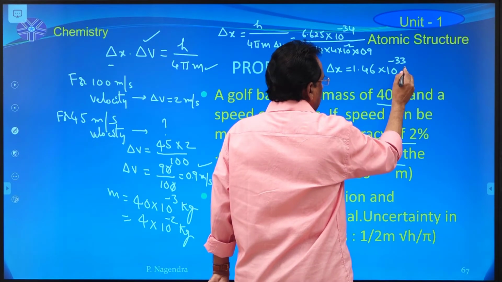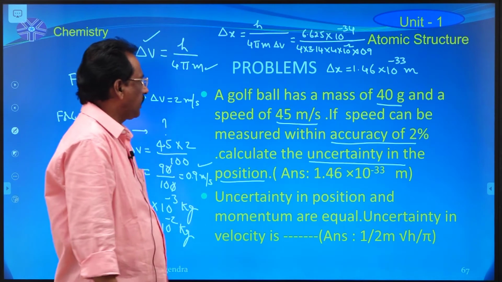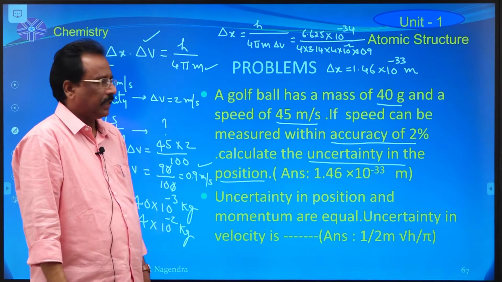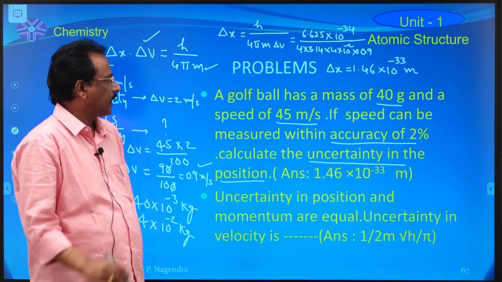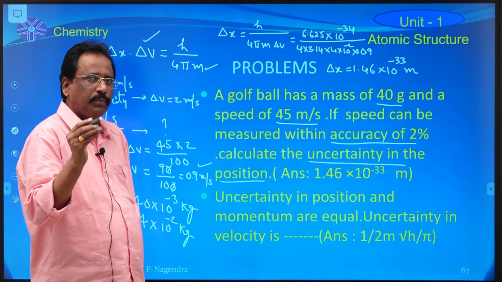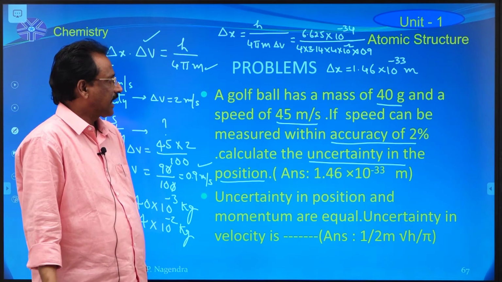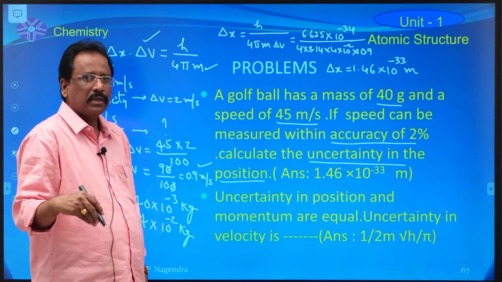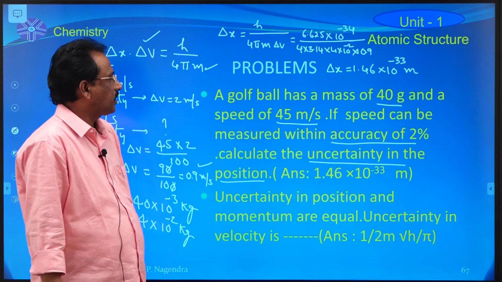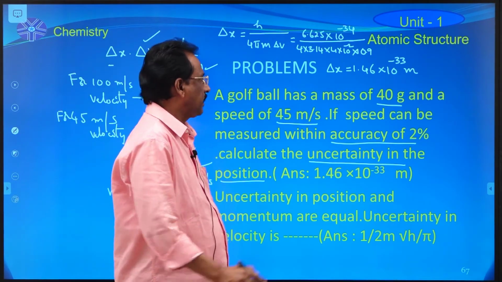minus 33 meters, because x indicates position of the particle, delta x indicates uncertainty in the determination of position of the particle. Generally position is expressed in meter or centimeter. In MKS system, the position is expressed in meter.